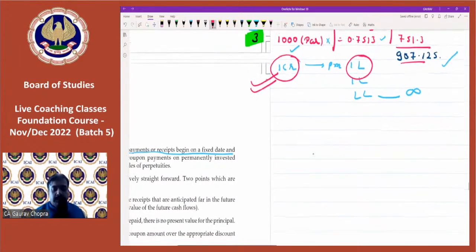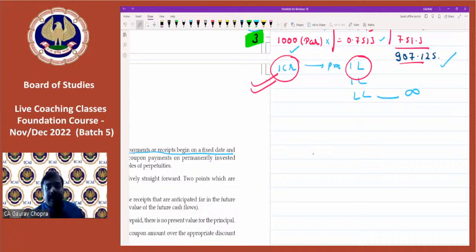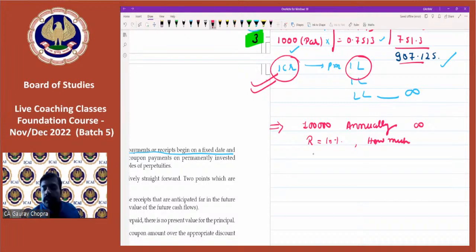So let's say if you want to receive 1 lakh rupees annually for an infinite period, and the rate is 10%. Then what you have to do? How much you should invest now, this we have to calculate.